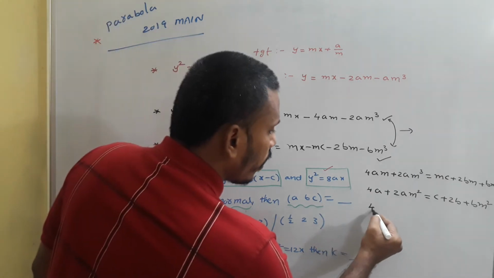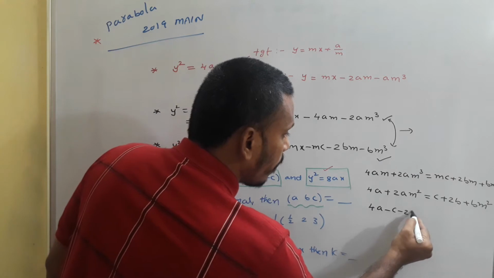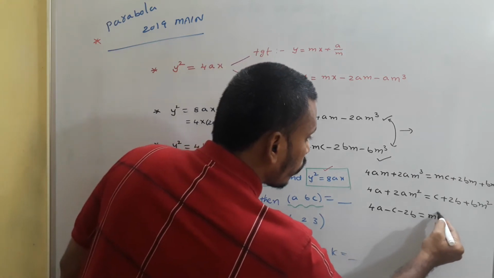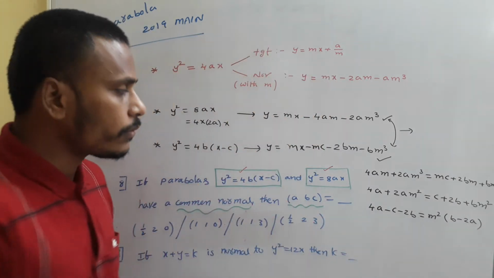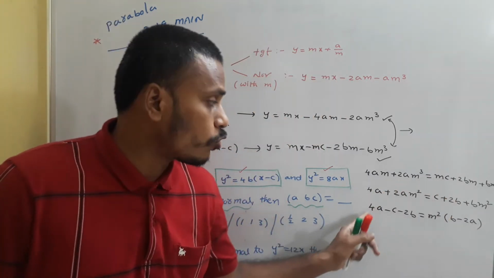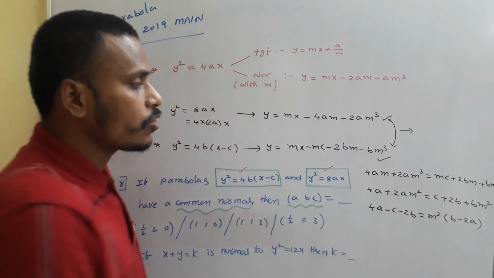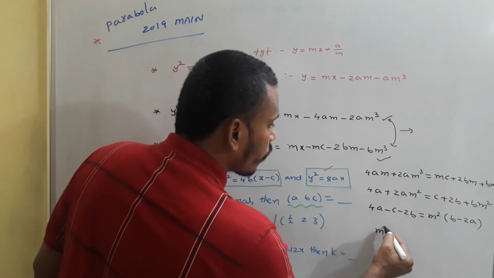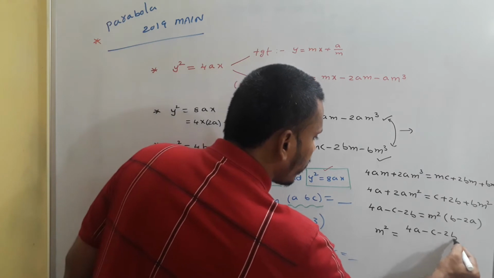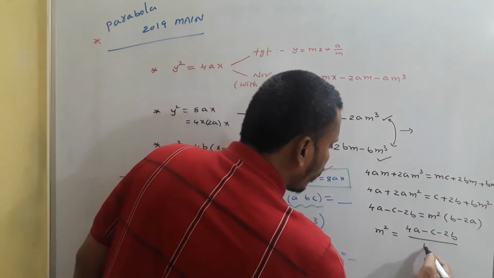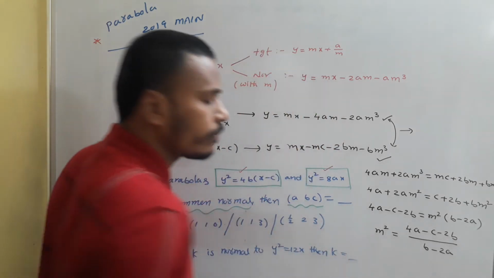So 4a minus c minus 2b is equal to m square of b minus 2a. And what is m square? m square is equal to (4a minus c minus 2b) divided by (b minus 2a).